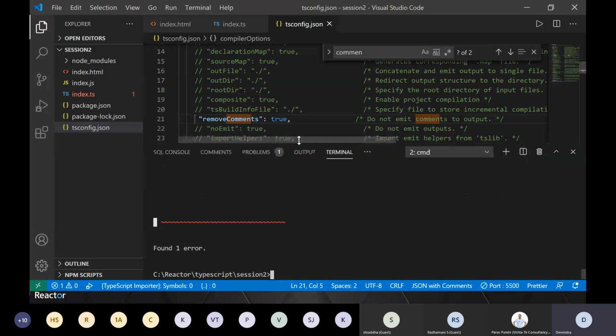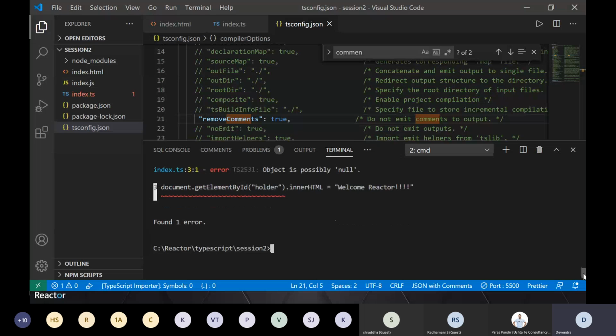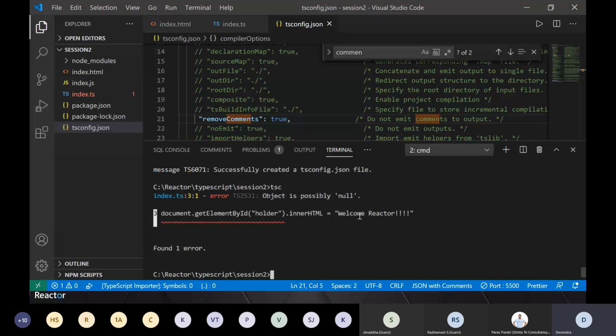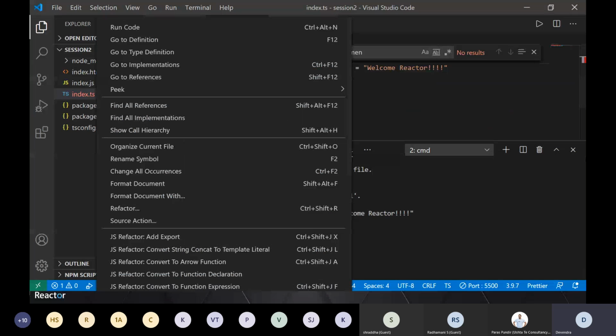There is some error because welcome object is possibly null. Okay. So I will say, oops.